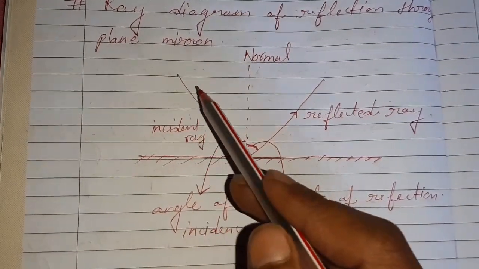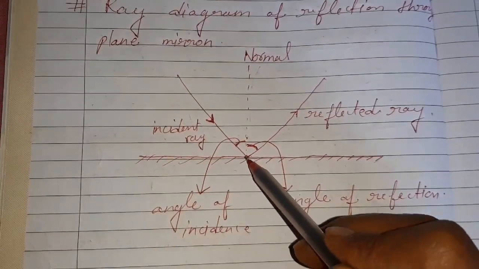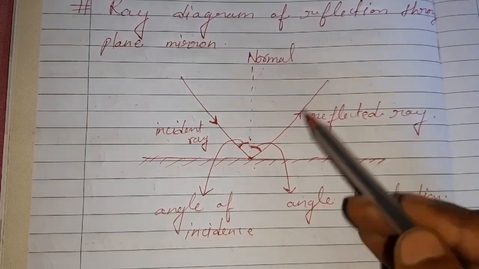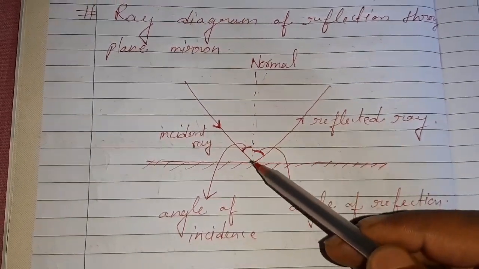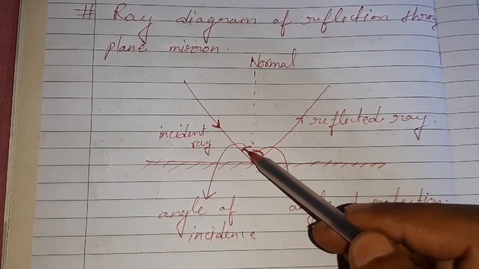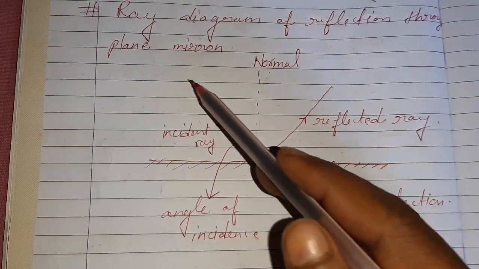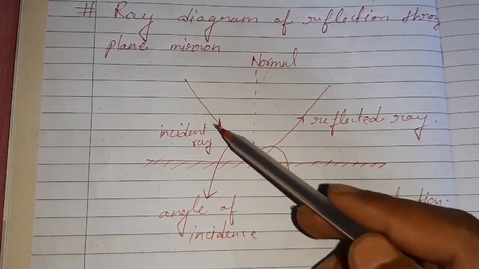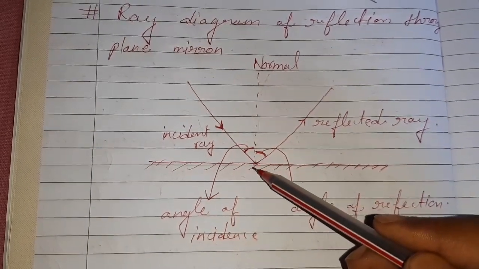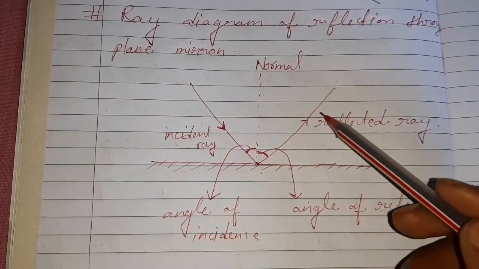The incident ray falls on this surface and is reflected back on this side. This is the point of normal, and this is the angle of incidence. The upcoming ray is the incident ray and the going ray is the reflected ray.